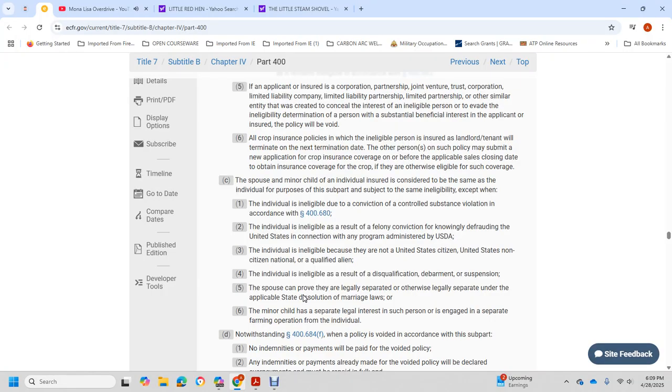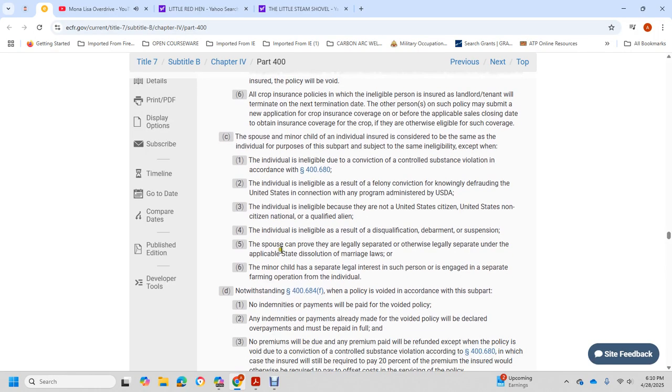to do with the conviction of the controlled substance violation in accordance with the 468, with the individual eligible to resolve the felony conviction with the knowingly defraud with the guarantee with the connection with any of the programs administered with the USDA, with the individual eligible to not use and used in the United States, with the non-citizen national, qualified alien, individual ineligible to resolve the disqualification, department suspension, with the spouse can prove with legally separated with the other legally separated done with the applicable state dissolution marital law, with the minor can be separated legal interest with any such interest engaged in a separate farming operation from the individual